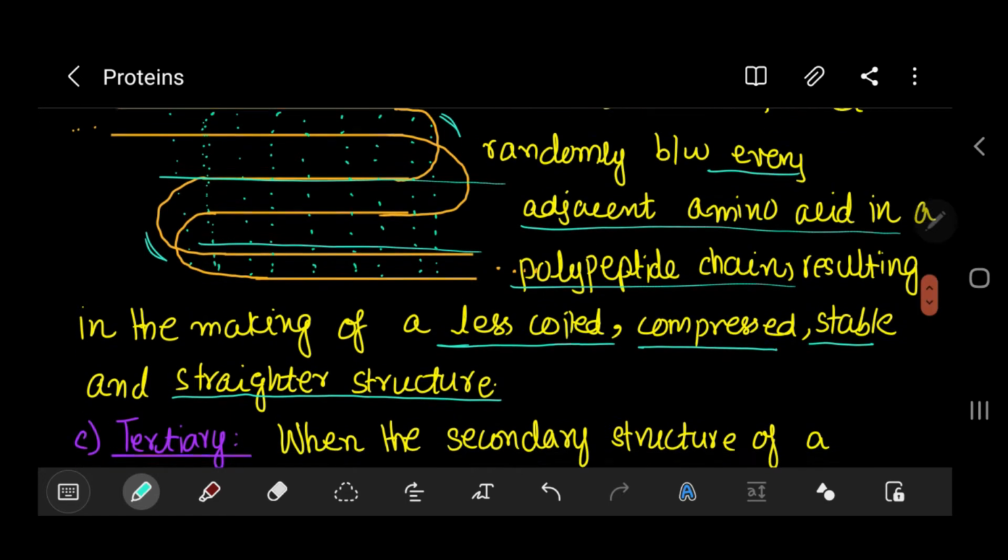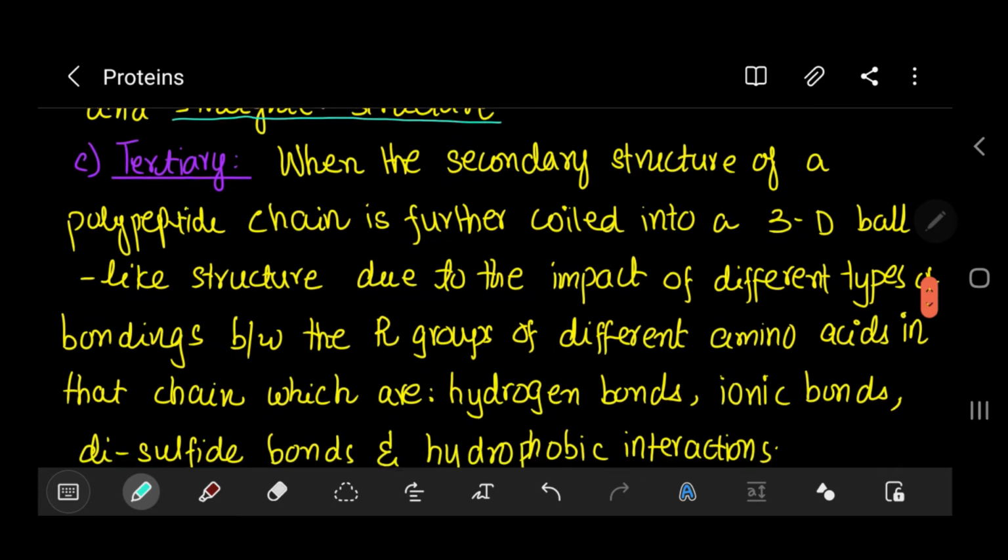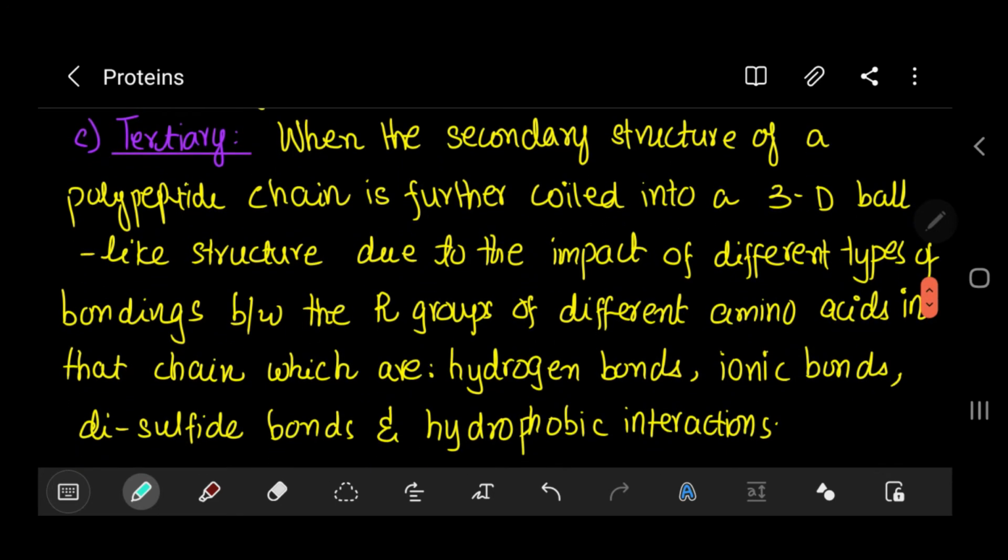Now let's go on to the tertiary structure. The tertiary structure is quite long. When the secondary structure of a polypeptide chain is further coiled, it forms a 3D ball-like structure.